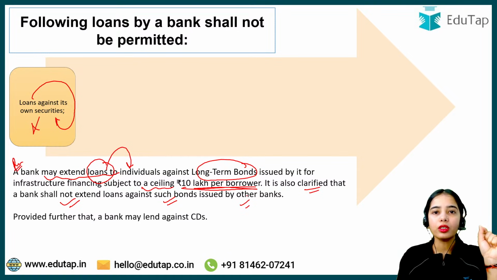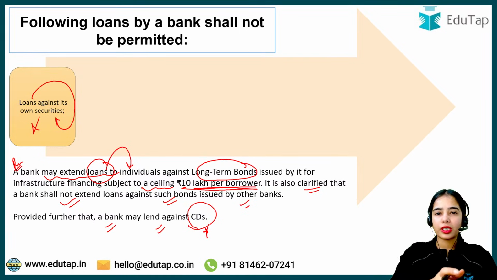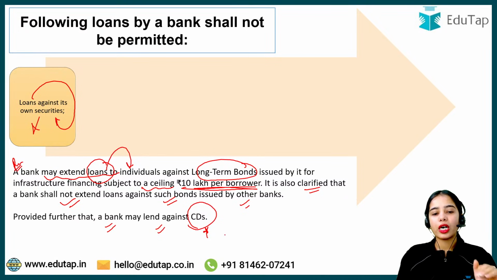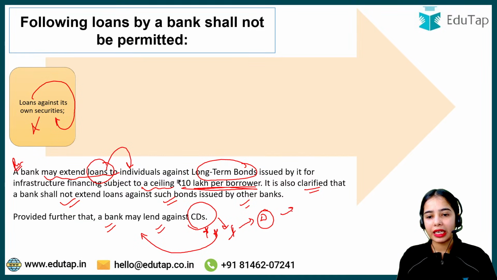So there are also some criteria that are notified. It is also notified that the bank can lend against the certificates of deposit issued by the bank, because the individual has deposited money in XYZ bank, and the same bank can provide the loan against the certificate of deposit.